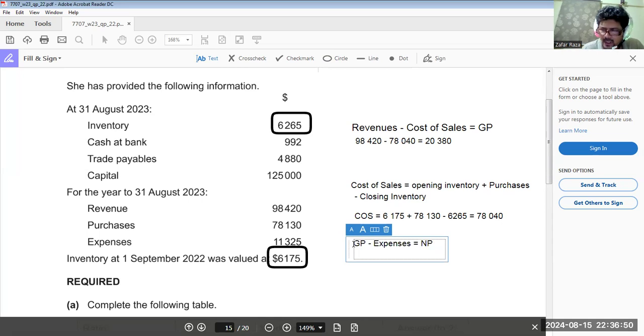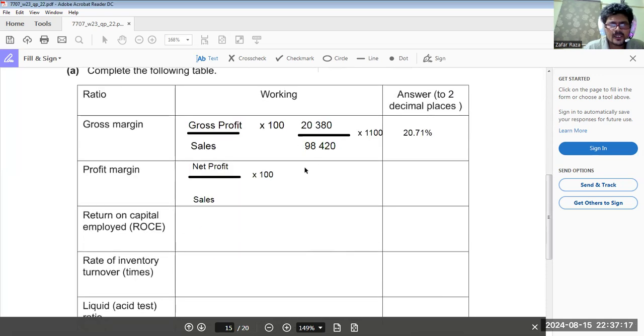Gross profit is how much? 20,380 minus expenses 11,325 is equal to 9055. Okay, so here we have 9055 divided by sales 98,420, multiplied by 100.